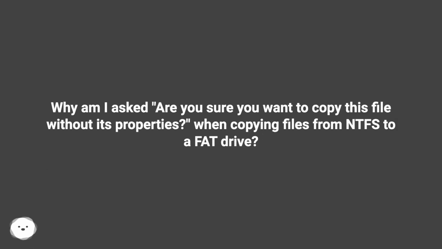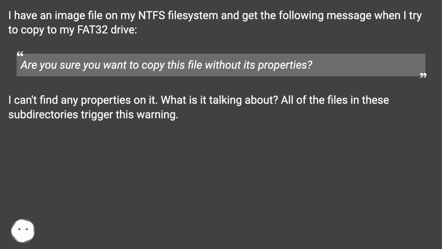Why am I asked, "Are you sure you want to copy this file without its properties?" when copying files from NTFS to a FAT drive? I have an image file on my NTFS file system and get the following message when I try to copy to my FAT32 drive: "Are you sure you want to copy this file without its properties?" I can't find any properties on it. What is it talking about? All of the files in these subdirectories trigger this warning.